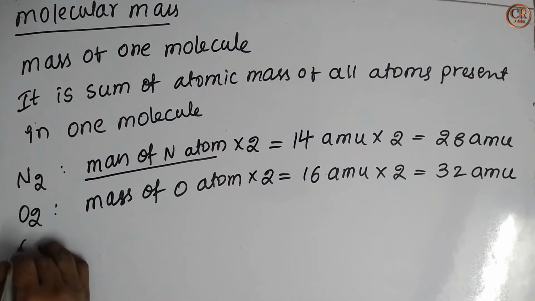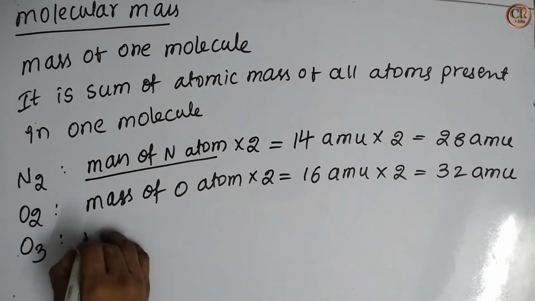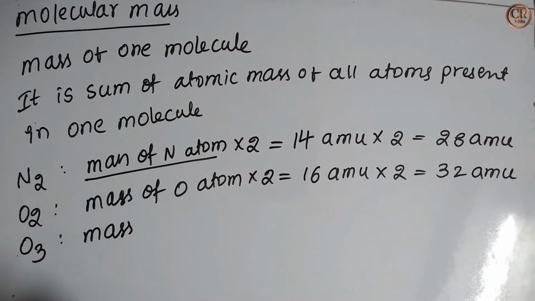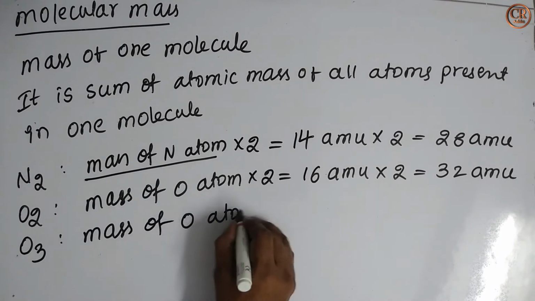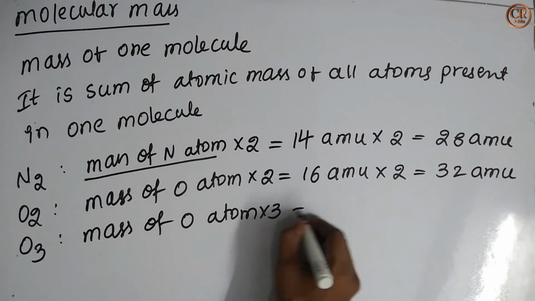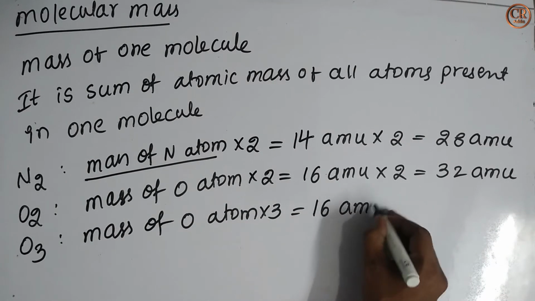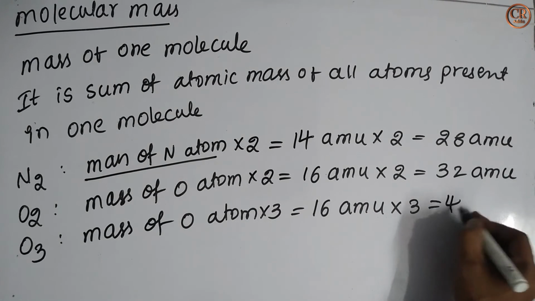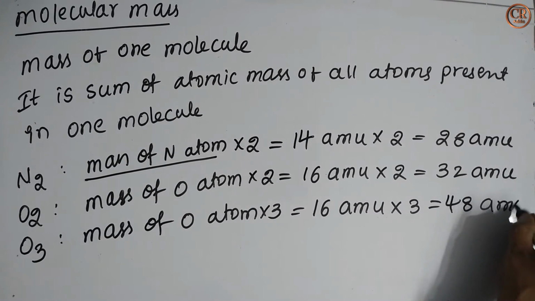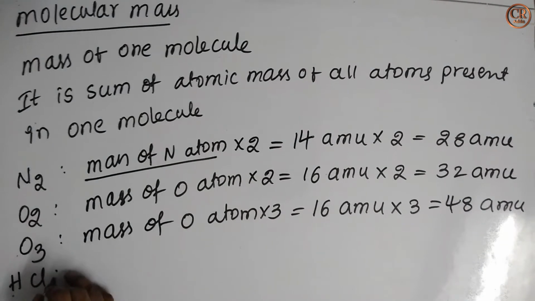Suppose if you take ozone, how many oxygen atoms are there? 3. So here the mass of an ozone molecule is mass of oxygen atom into 3. So mass of one oxygen atom is 16 AMU into 3, which is equal to 48 AMU. Suppose I want to calculate the mass of HCl.